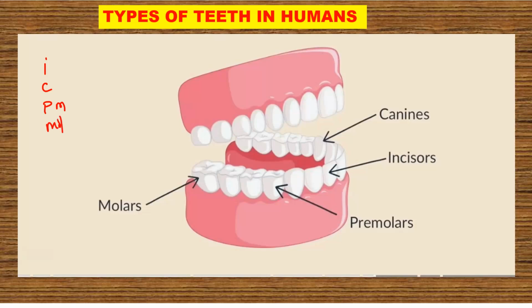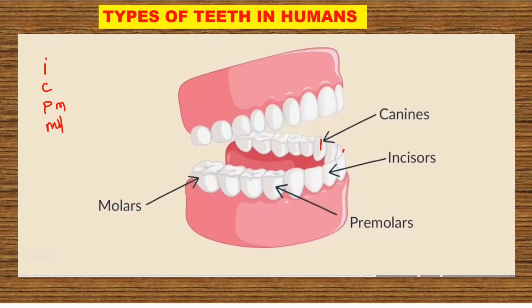The flat teeth that you are able to see here are called incisors. Then the pointed one there is called the canine. Beyond the canines, you find the premolars. Then at the last end, you find the molars. So these are the types of teeth that we have in humans: canines, incisors, premolars, and molars.